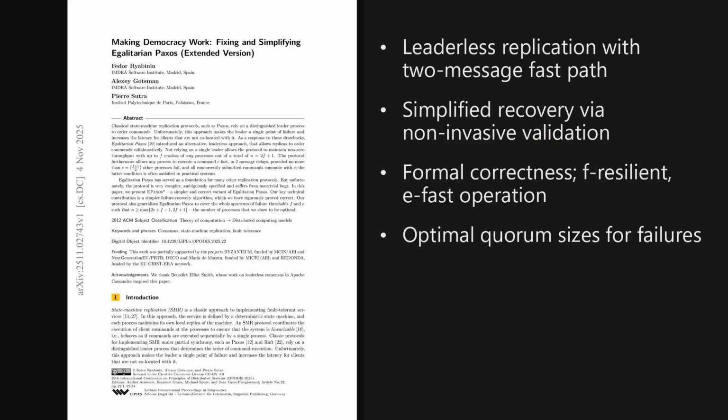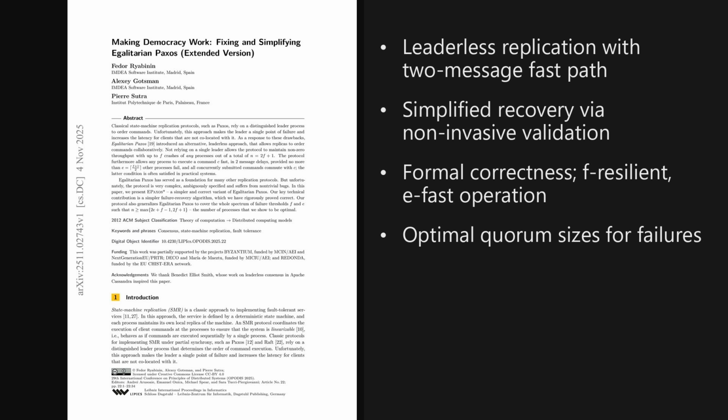I'm Alex. Today we're looking at a paper trending on X, published on November 4th, 2025, about 5 days ago. This paper introduces EPaxos star, a simpler and correct leaderless replication protocol that preserves the fast two-message path, fixes recovery bugs and deadlocks, and improves optimality by reaching F-resilient and E-fast operation, with the minimum processes N being at least the maximum of 2E plus F minus 1 and 2F plus 1.